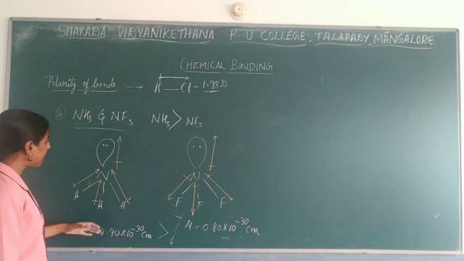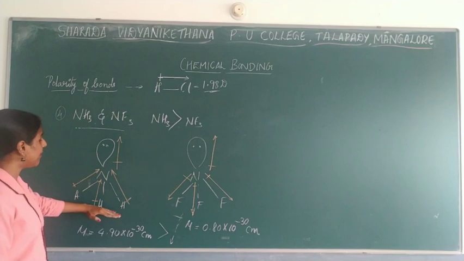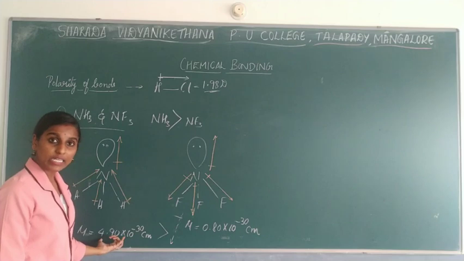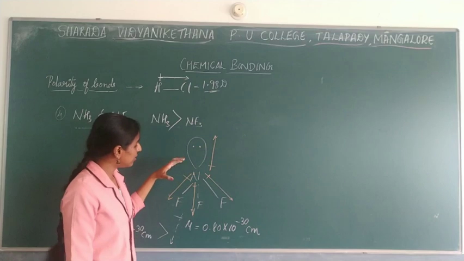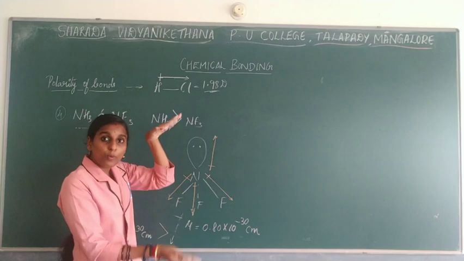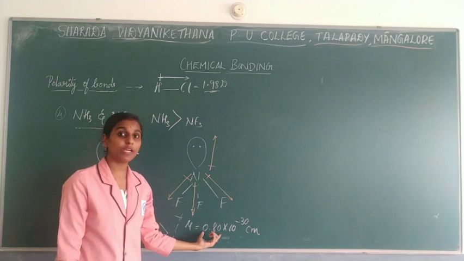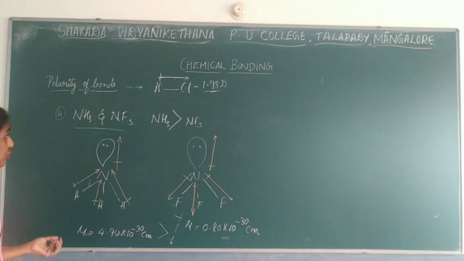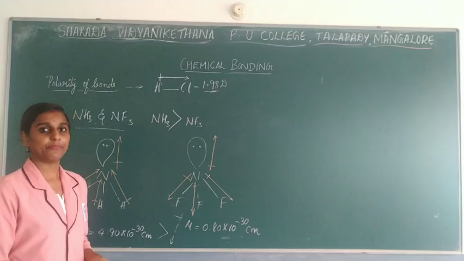So here what will happen? The dipole moment will be seen for your bond pair, and the lone pair will be in the same direction, so the dipole moment value will increase. Here, the bond pair and the lone pair of electrons show the dipole moment in opposite direction. Due to that reason, the dipole moment will be lesser when you compare with NH3 molecules. So this is the reason that it shows NH3 is having more polarity than NF3.